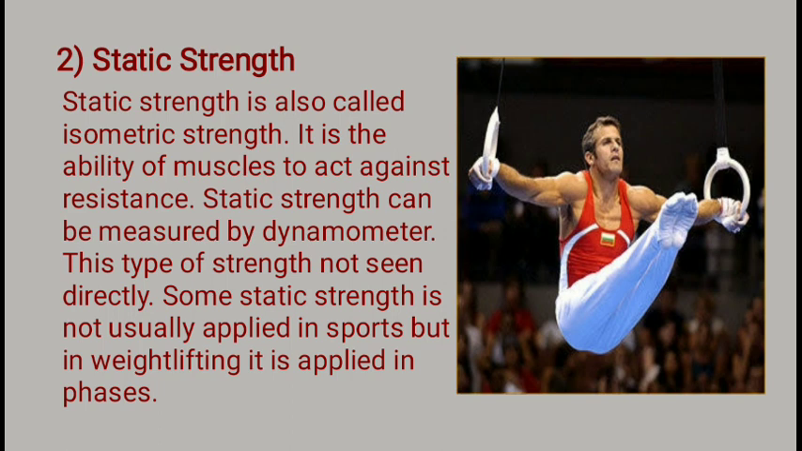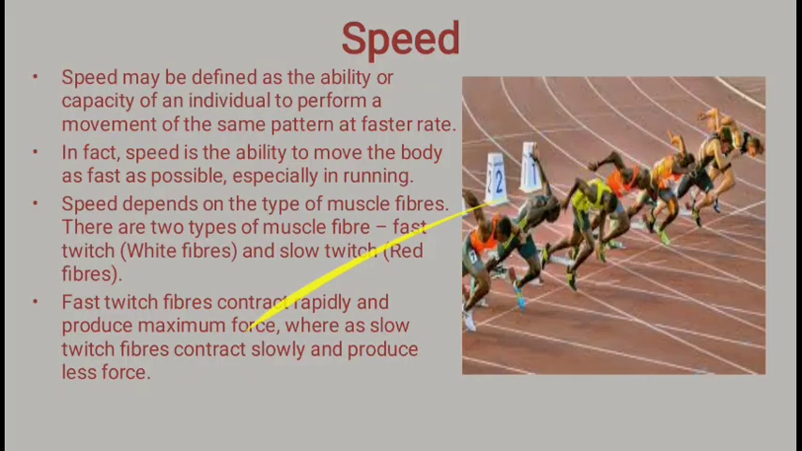Static strength is also called isometric strength. It is the ability of the muscle to act against the resistance. Static strength can be measured by the dynamometer. You can't see the movement directly. So these are the two types of strength, dynamic and static.